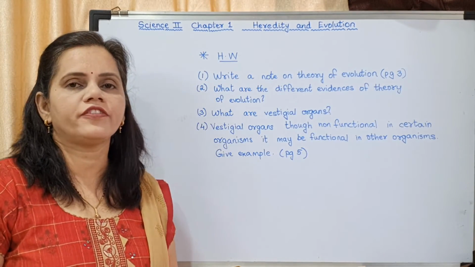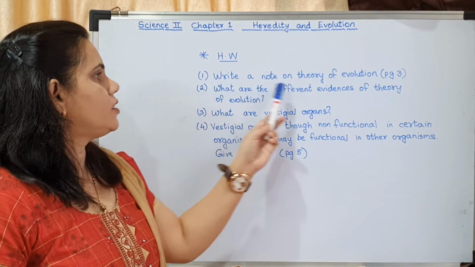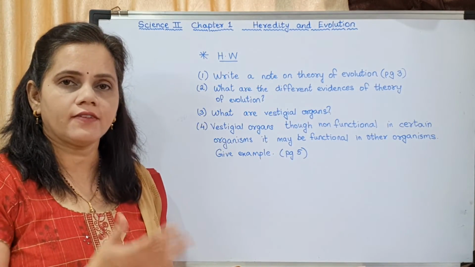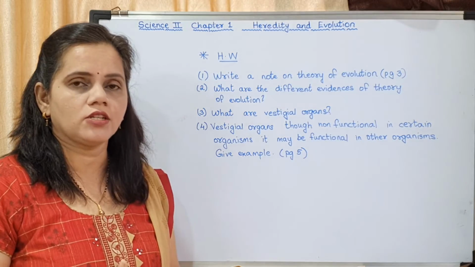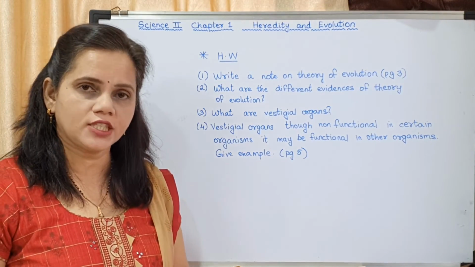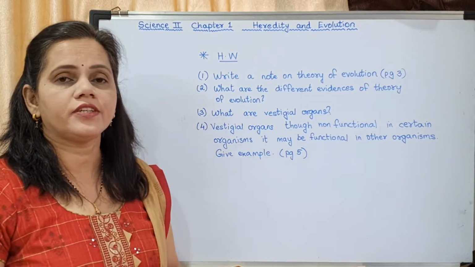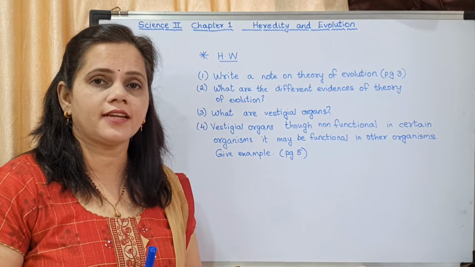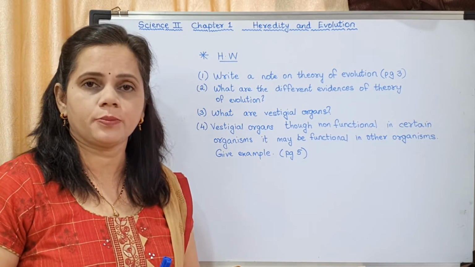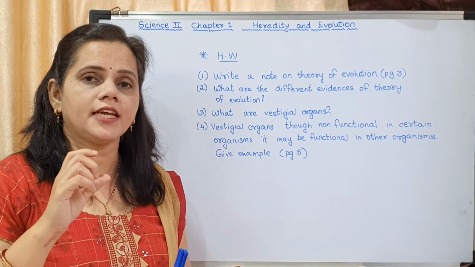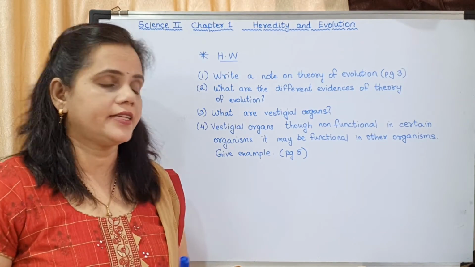This is the homework for today. Write a note on the theory of evolution, which we have already discussed. I told you the answer also, from where to where you have to write. It is on page number 3. What are the different evidences of the theory of evolution? You have to just write the names. You don't have to explain them. Just write the names of 6 different evidences.